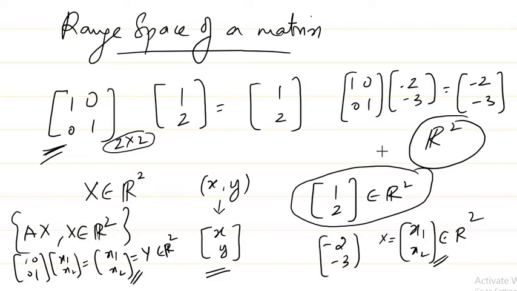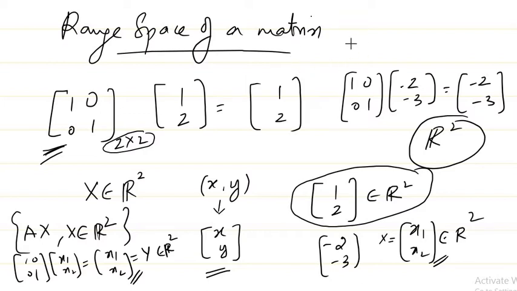But we'll discuss in detail when we discuss the range of a linear transformation, where we'll see that every transformation we can represent by a particular matrix, and the range space of that transformation has something to do with the range space of that particular matrix. For every linear transformation, when you fix an ordered basis, you can find a unique matrix representing that transformation. So the rank of that matrix and the rank of the transformation will be the same. All those things we'll see slowly. So this is the basic definition of range space of a matrix.